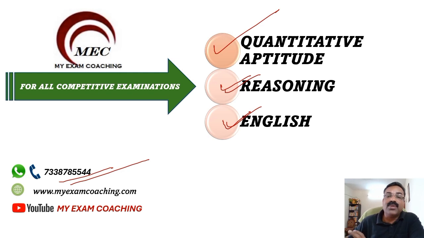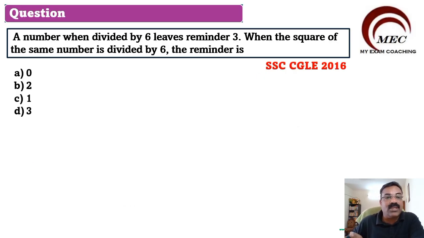Okay, so let us go to the questions, and these are the important questions selected from previous year question papers. Today we are going with quantitative aptitude, that is, questions selected from the numerical ability part, and these questions are selected from the 2016 CGLE examination. So here is your first question, students. Kindly make a note of all these important concepts and formulas, and then it will be easy for you when you revise before the examination.